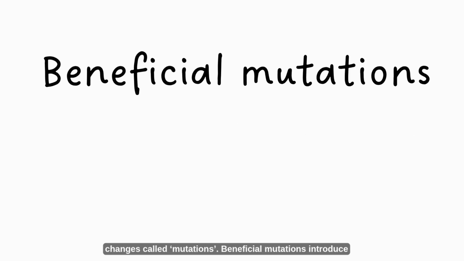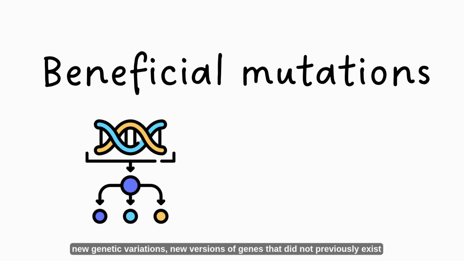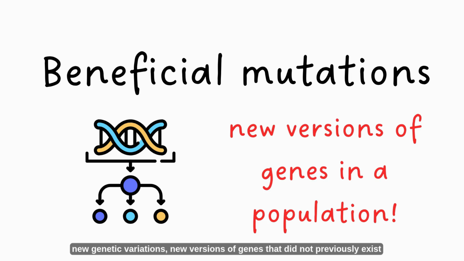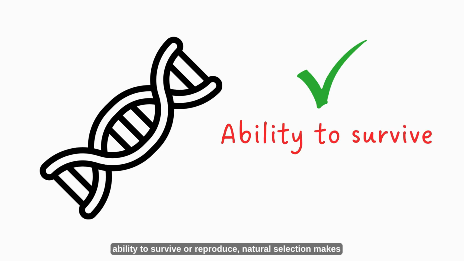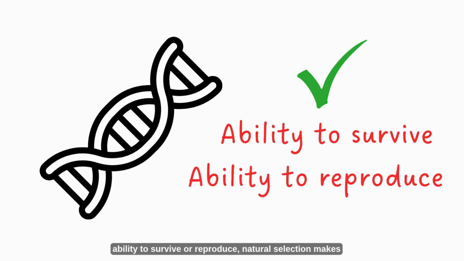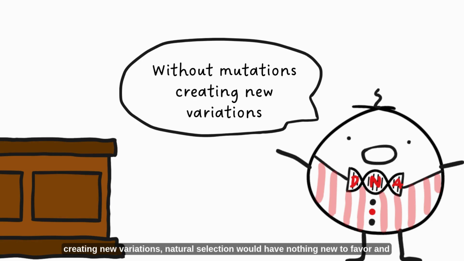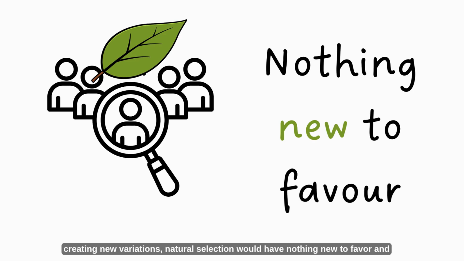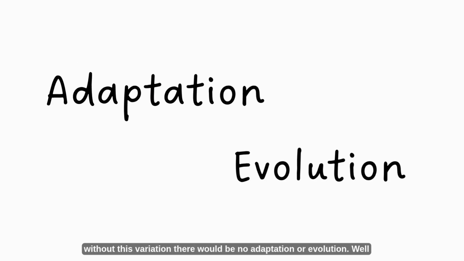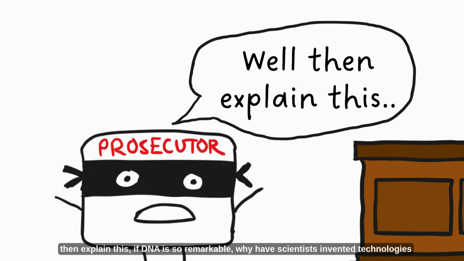Beneficial mutations introduce new genetic variations, new versions of genes that did not previously exist in a population. If one of these variations improves an organism's ability to survive or reproduce, natural selection makes it more likely to be passed on to future generations. Without mutations creating new variations, natural selection would have nothing new to favour, and without this variation, there would be no adaptation or evolution. Well then explain this.